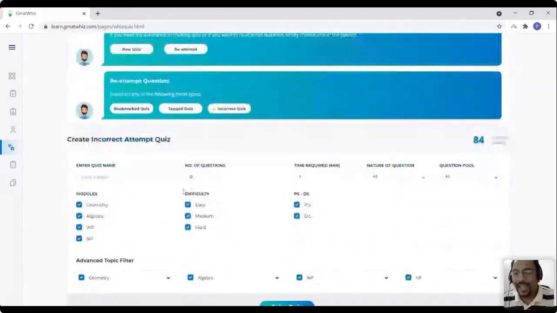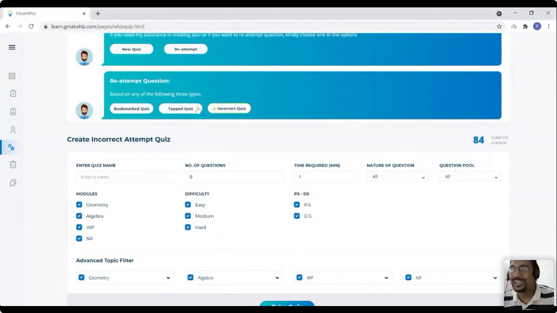In fact, if you have bookmarked any question, and I always recommend my students to do this, always bookmark questions. Whenever you see an important question, bookmark it. If you have bookmarked the question and you want to review it, and obviously you would have bookmarked it for review purposes, you can just create a bookmark quiz. You can create a tagged quiz also. Now, tagged quiz is a different concept that we have introduced now. I'm going to talk about it in a very short while. So we'll talk about that tagged quiz format.